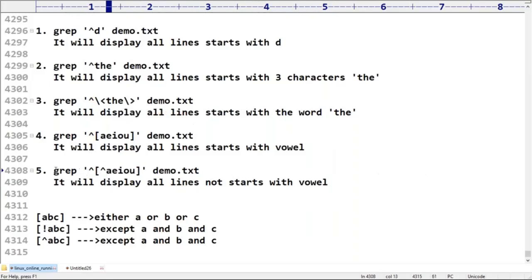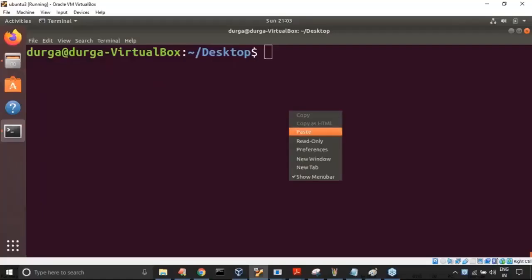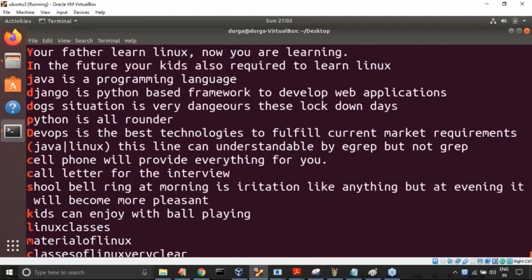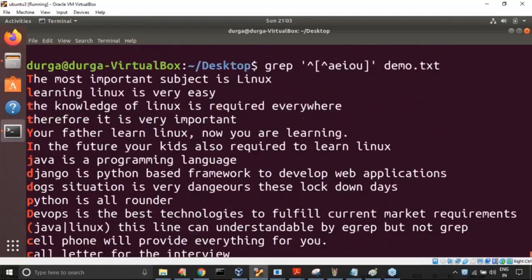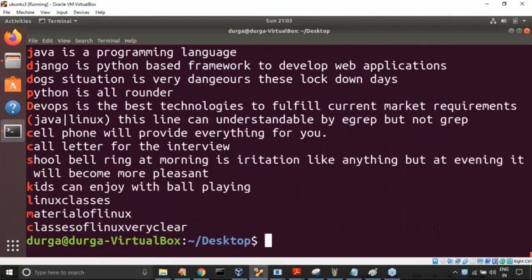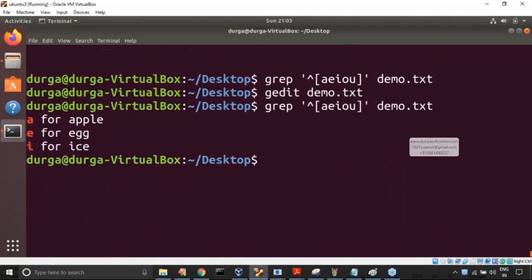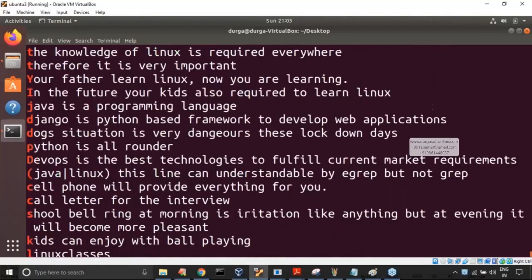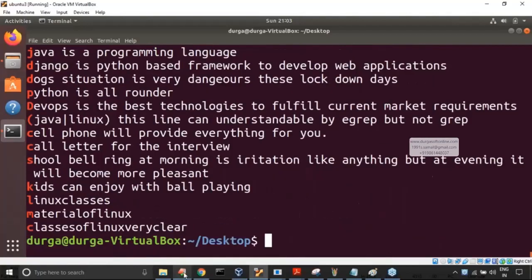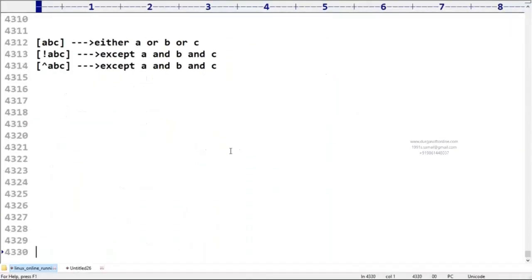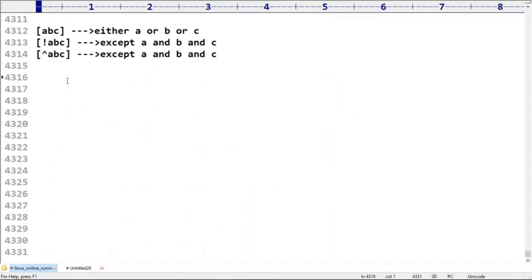Now observe carefully. Here, the last three lines we didn't get, but the earlier three lines we got. Have you observed? Except the last ones, all the remaining lines do not start with a vowel. Remember carefully, sir, all of these you have to practice.